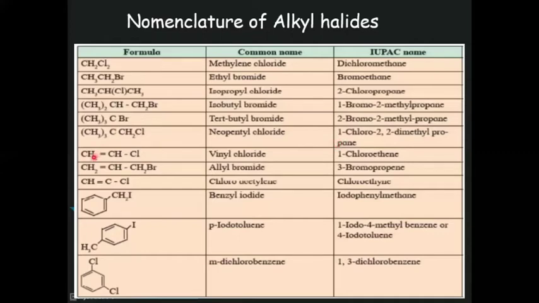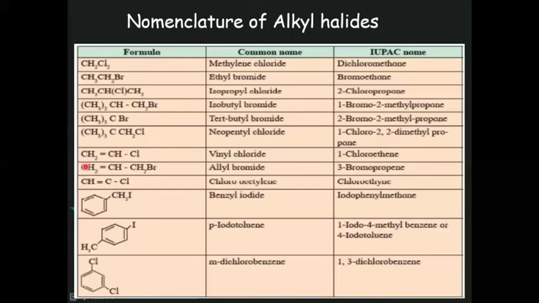Okay, this is an example. Next example, CH2 double bond CHCl, vinyl chloride. It is the common name, vinyl chloride. Now look here, it is ethene, a carbon-carbon double bonded compound. So number the chain from this terminal which is closer to the halogen, first, and this is second. So it is 1-chloroethene.